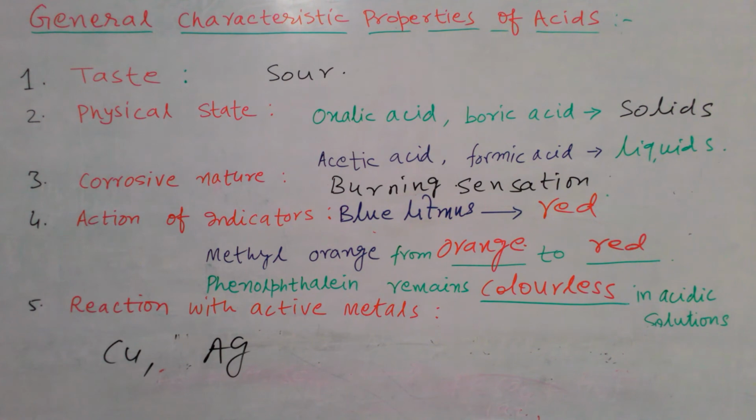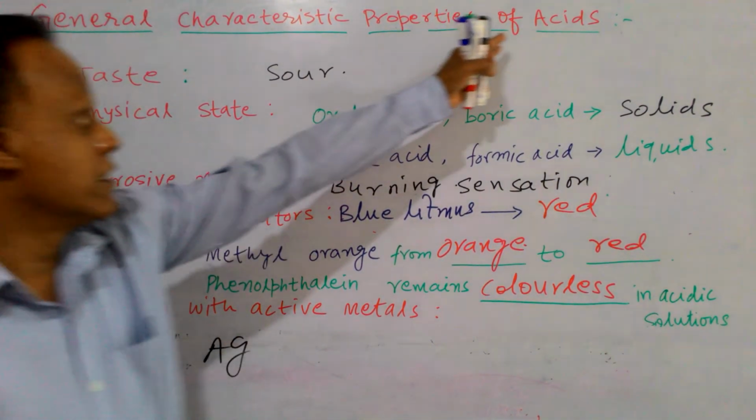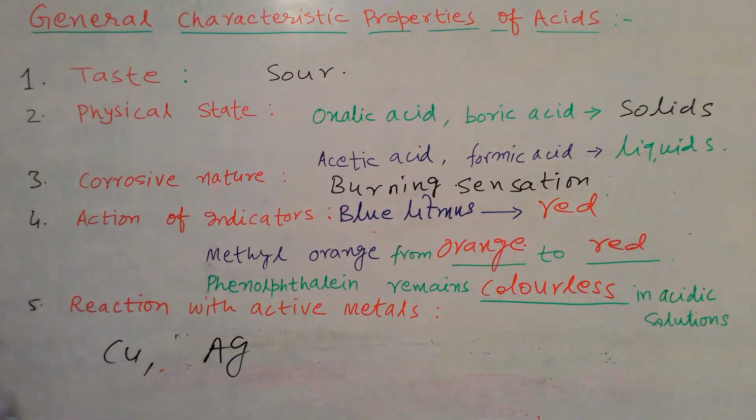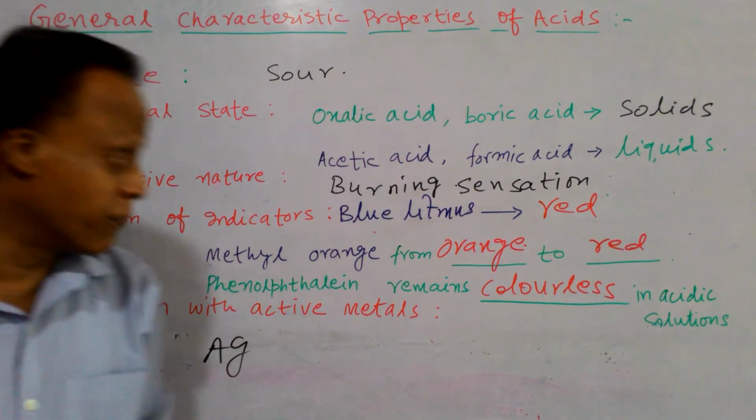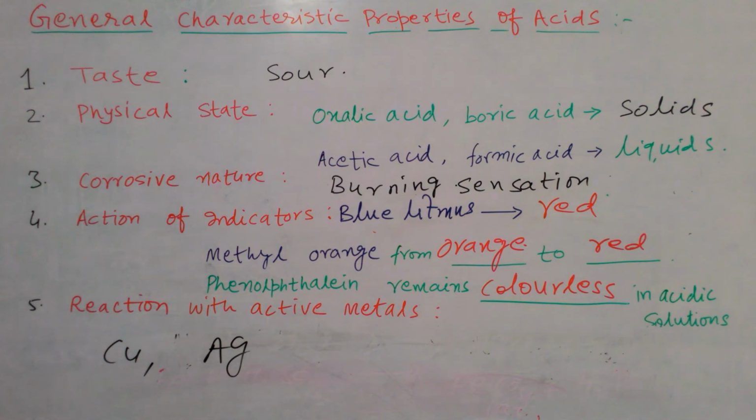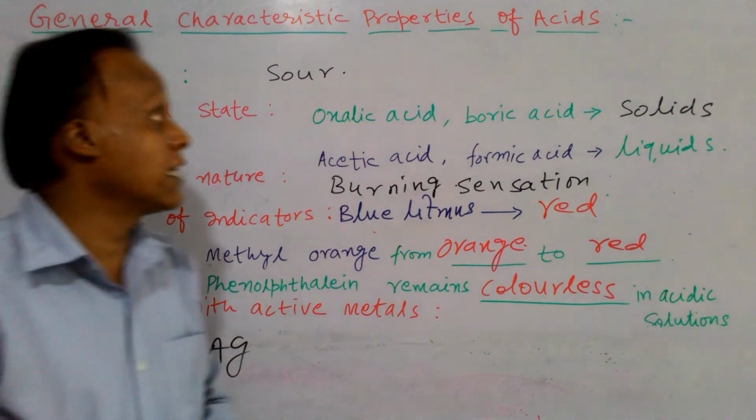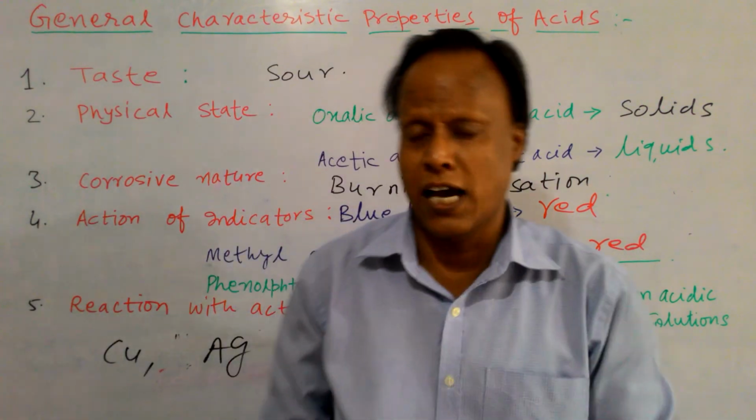That's why they do not react with the acids, sulfuric acid and hydrochloric acid, because they are less active metals. Iron is one of the more active metals. You have studied this already in the previous chapter. So this is all about the general characteristic properties of the acid.